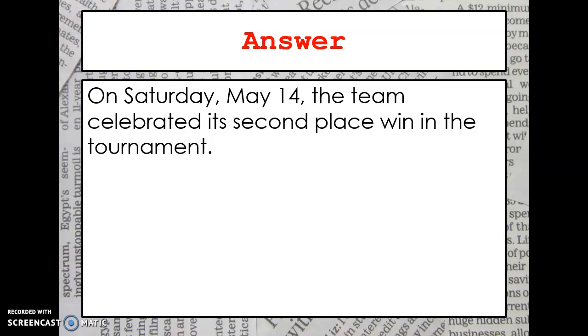So that's going to wrap up the style notes, but you guys will continue to practice some of these style strategies in your assignments.